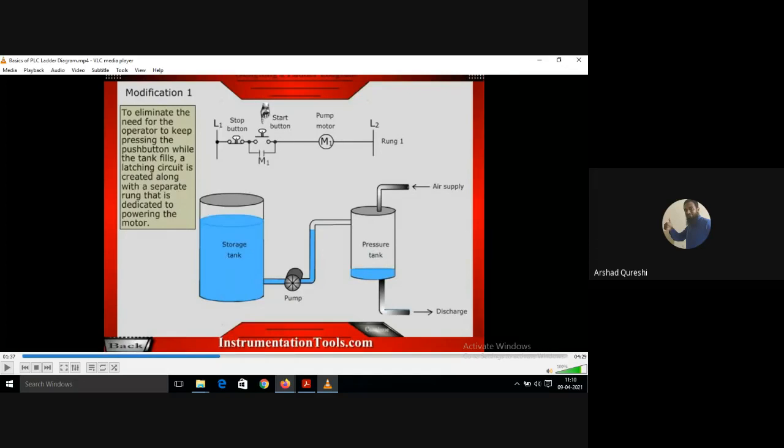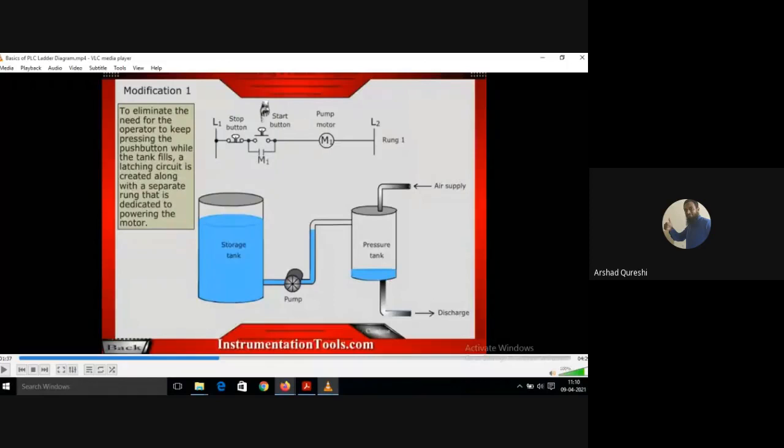So the same way is this latching. What is happening when you press the start button? It will make the connection, and it will supply the current even though you are releasing the button. Same as in your lift, you press the button and you release it and the connection is getting made. So what is happening here? As soon as you press the start button, the current is flowing through the M1 coil here, the circular coil on the right hand side. This coil M1, which is denoted by pump motor, gets energized.